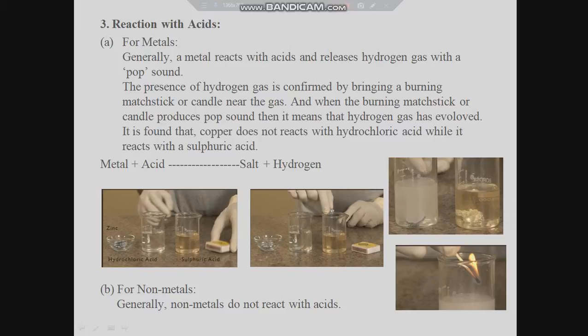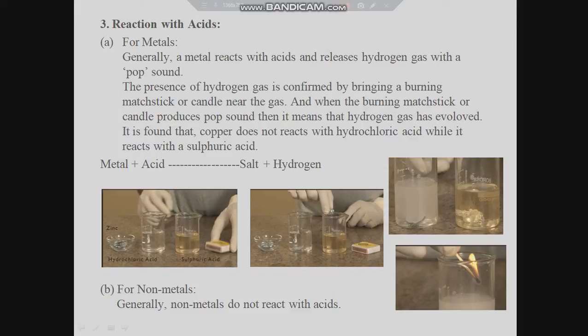What we can do is take different samples like copper, iron, zinc, and even a non-metal like charcoal, and drop them in separate test tubes. To each test tube we can add 5 ml of hydrochloric or sulfuric acid and wait for a minute. You can see that they start reacting.